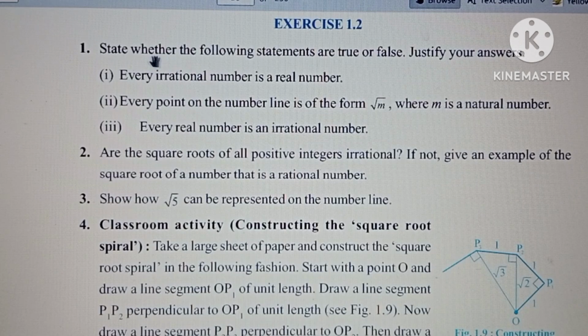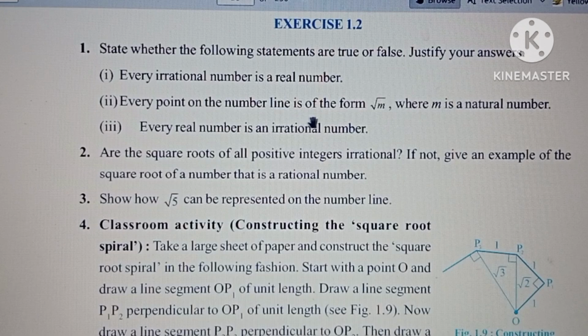Let us see. First, state whether the following statements are true or false. Just by your answer. Every irrational number is a real number. Is every irrational number a real number? Think. What did we discuss about the irrational numbers? We can locate irrational numbers also on the real number line. అంటే irrational numbers real numbers అయినట్లే కదా, ప్రతి irrational number real number ఎట్లా ఉంటుంది కదా. So the first one is true. Every irrational number is a real number.